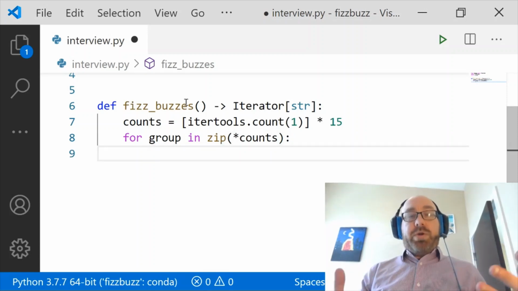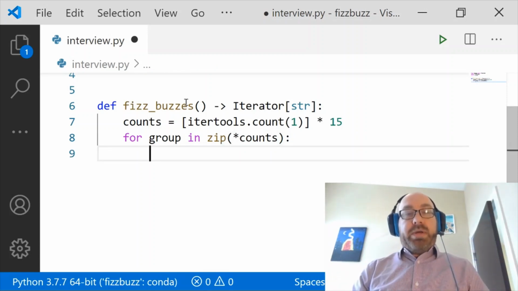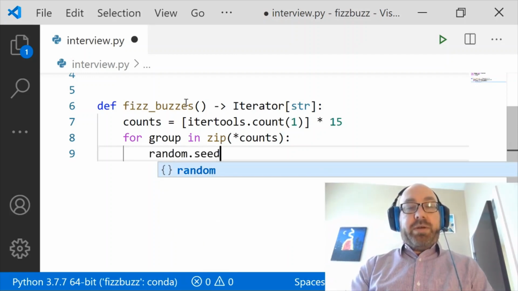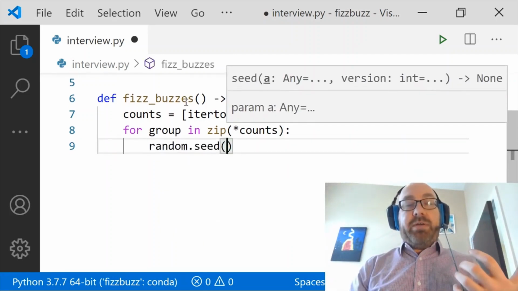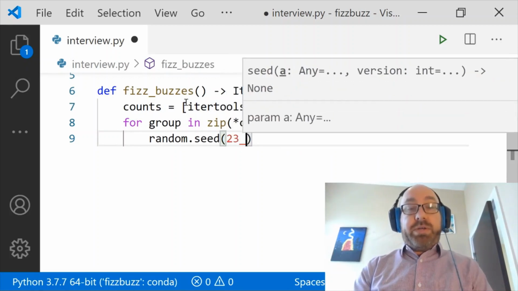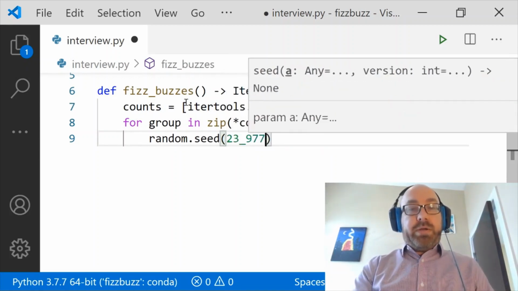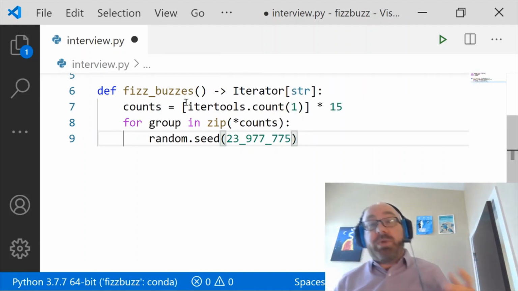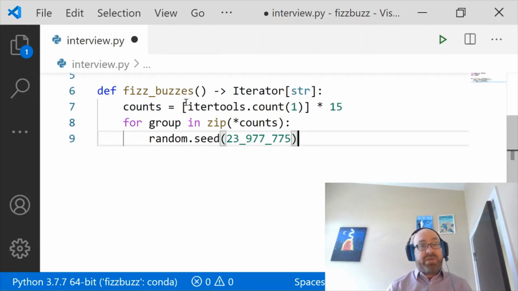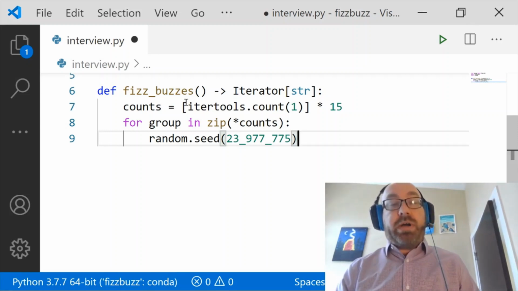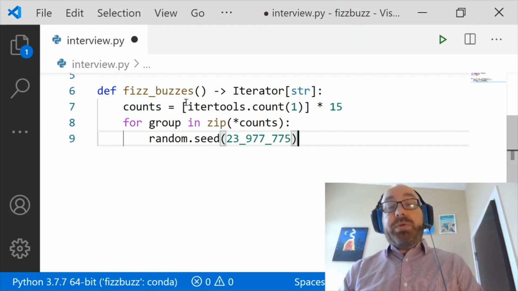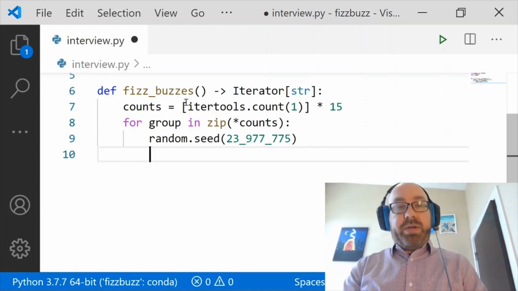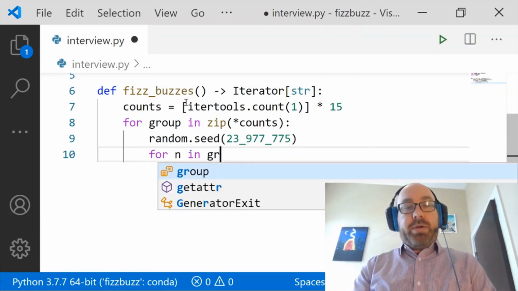Okay. So I take each group, and then what I'm going to do is set the random seed to my lucky number. So if I'm going to guess, I got to be pretty lucky, right? And so my lucky number, it turns out, is 23,977,775. Okay. Don't ask me why that's my lucky number. It has been for a long time, and it tends to work out well for me. Okay. So now that I've done this, I can just say for n in group.